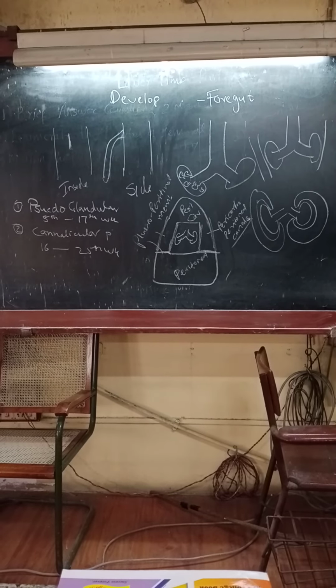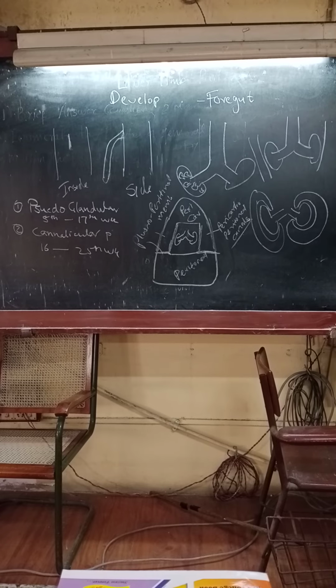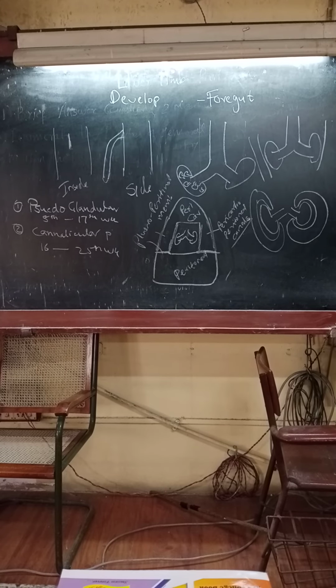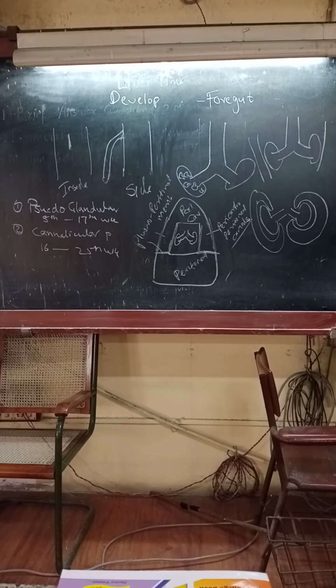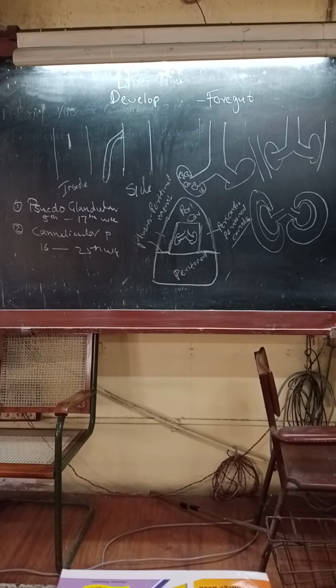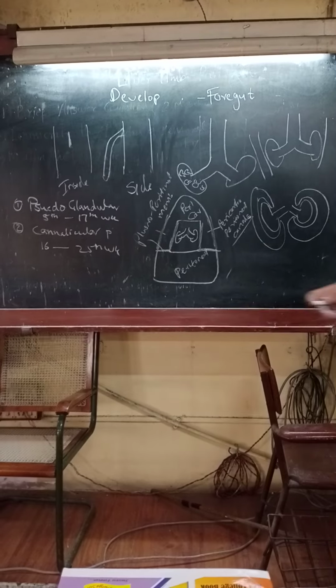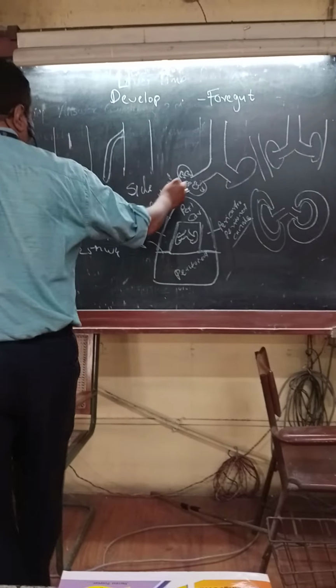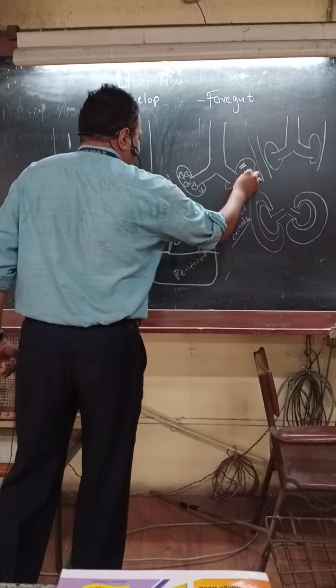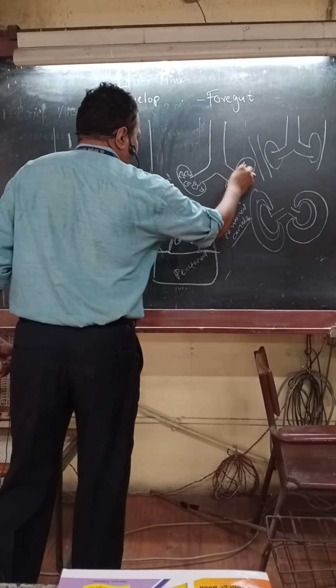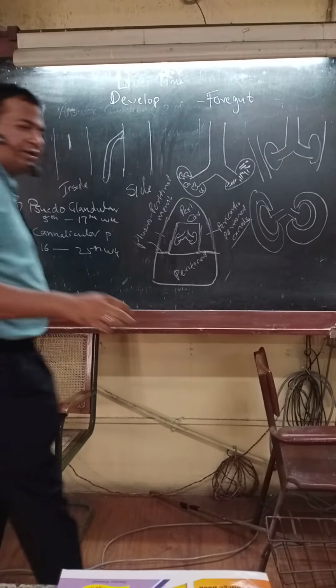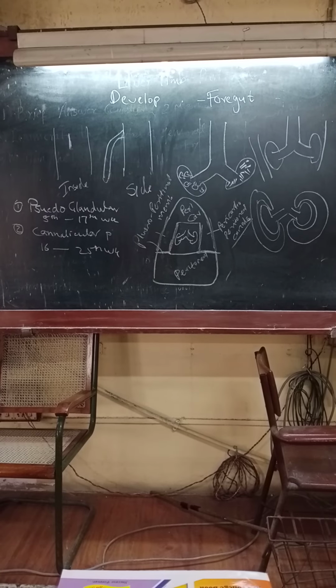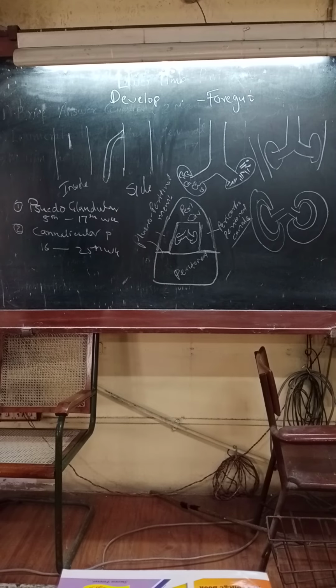This continues till 17th week, while in the 16th week, those areas where the development of the first phase is over, they go into the second phase. What is this? Canalicular phase. So in this phase, a lot of canaliculi, that is the bronchi, are developing. The number of bronchi increases, and therefore this is called the canalicular phase. What are these canaliculi? They are the bronchi.